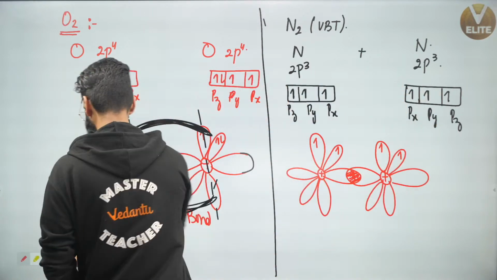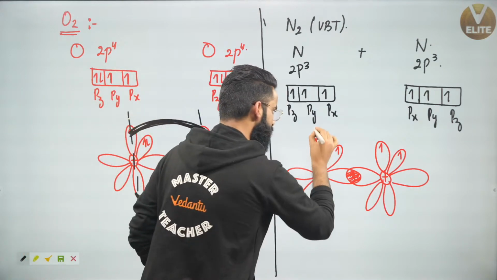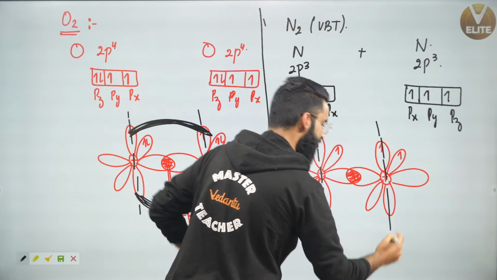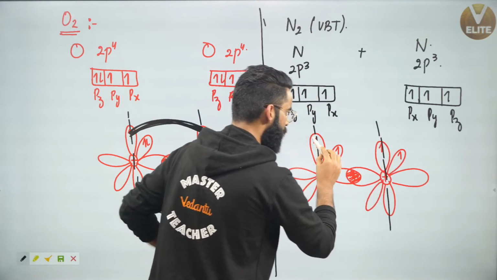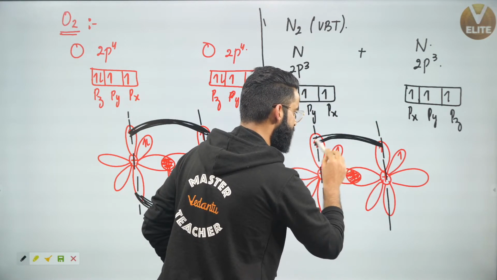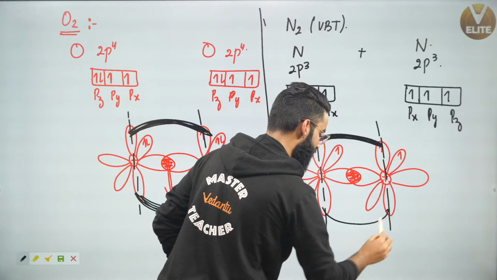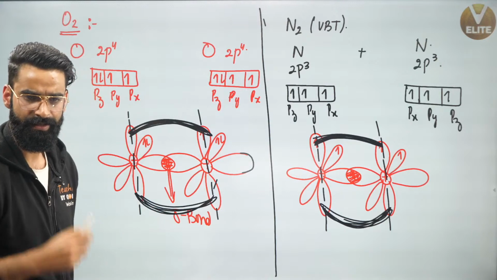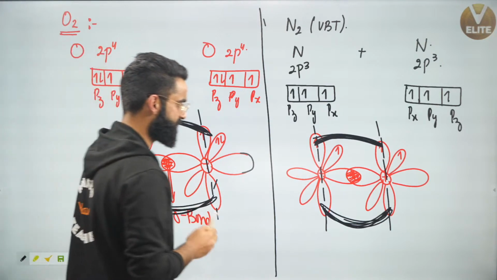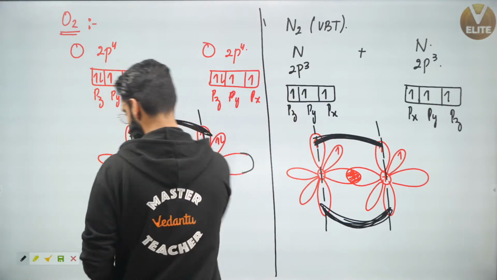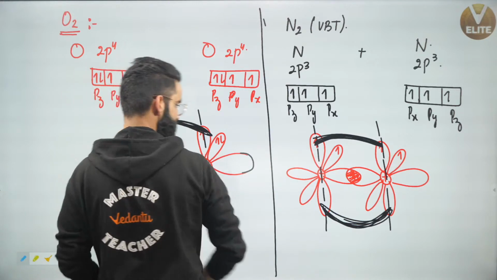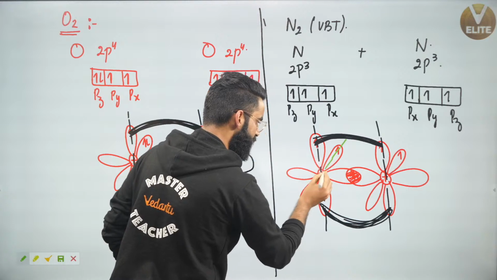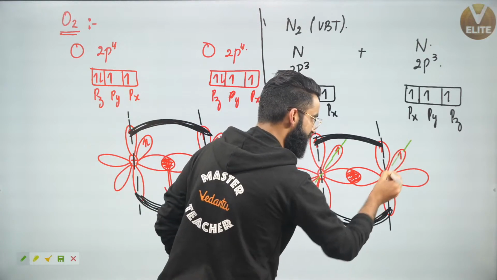Now what is going to happen? Understand. Can I say this p orbital and this p orbital, they have got axes in parallel? So they would have done the sideways overlapping, and they would have led to the formation of what? Your pi bond. Correct? Now people, at the same time, understand. Let me change the color of the pen so that it will be completely visible to you. See guys, this is the axis of this p orbital, and this is the axis of this p orbital.